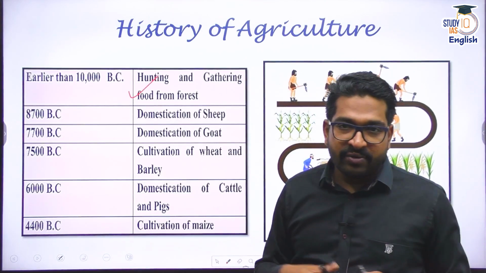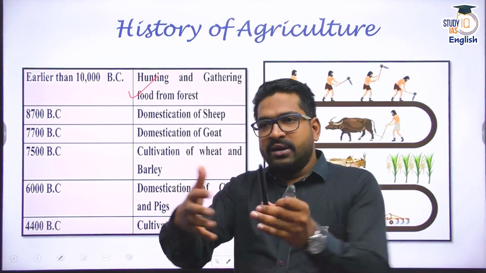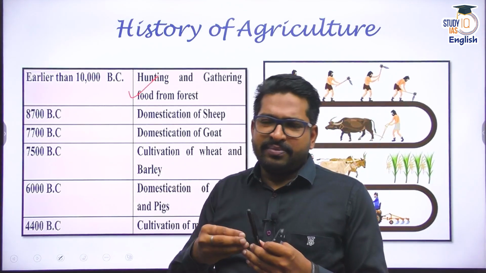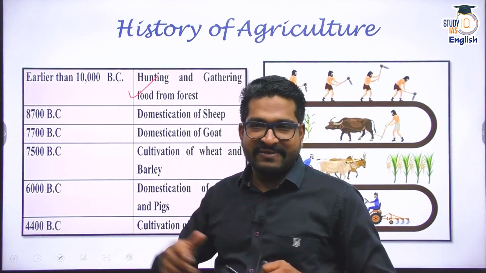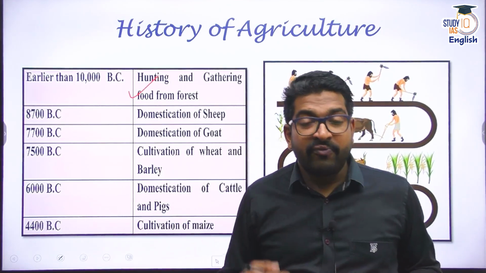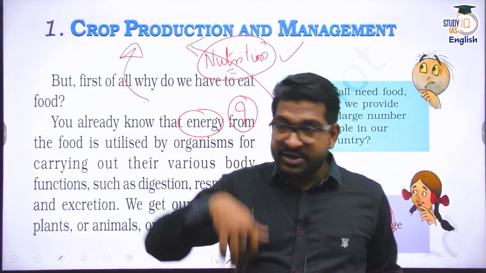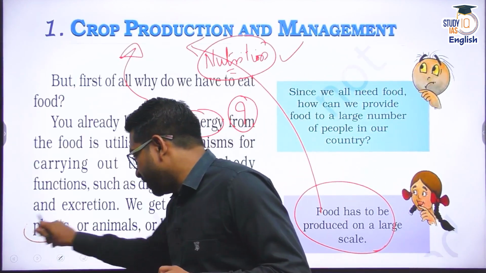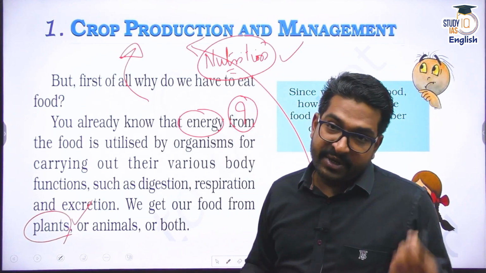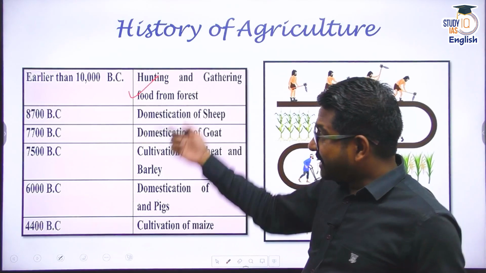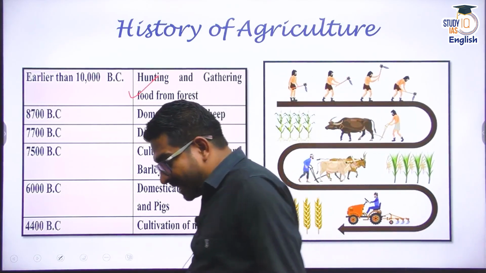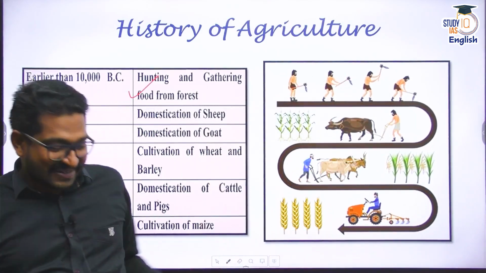What we used to do, we used to hunt, we used to gather, and a small tribe used to live, and the men basically used to go out, hunt, get the food, and they survived, right? So food, where does it come from? See, if you're a vegetarian, we do consume plant-based food. If someone is a non-vegetarian, we have animal-based food. But initially, we started as hunters and gatherers. So everybody started, I would say, as non-vegetarians, basically, right?